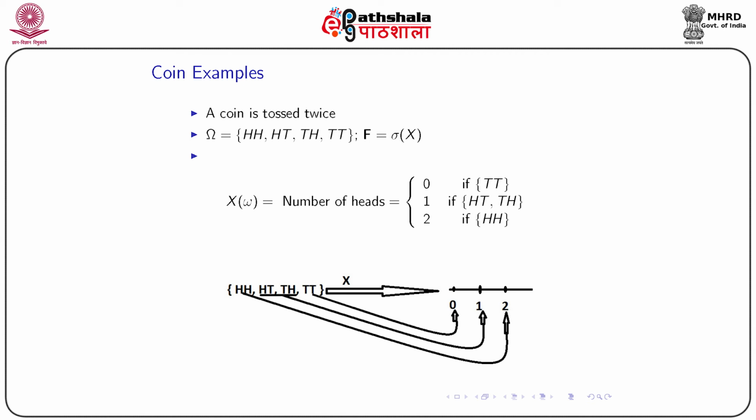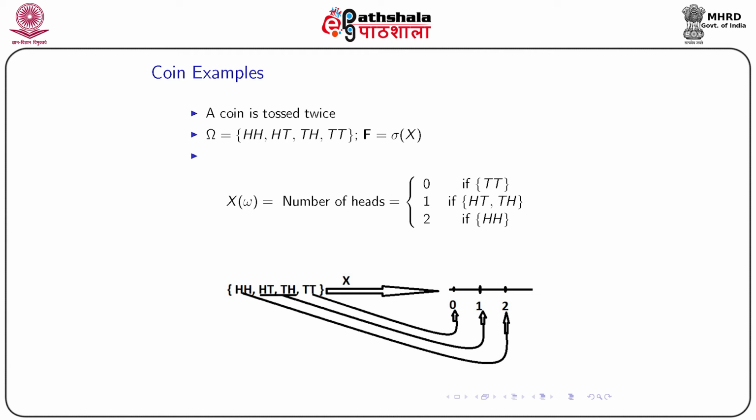Now we have this coin example. Suppose a coin is tossed twice. So omega, we know, is HH, HT, TH, TT, and X(omega) is the number of heads. It can be 0, it can be 1, it can be 2. So X(omega) will be 0 if TT appears, it will be 1 if HT or TH, and it will be 2 if HH occurs.